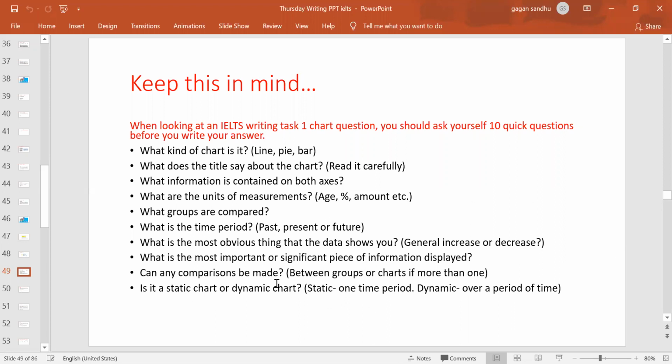Any comparison? So yes, when we have made groups, then we can make comparisons. And if information is quite less, then it's very easy to look for comparisons, like when we have suppose only four bars, or just two line graphs, or a very simple pie, right? So it's very easy to compare the things. So just look for those comparisons, the highest, the second highest, the least one, right?